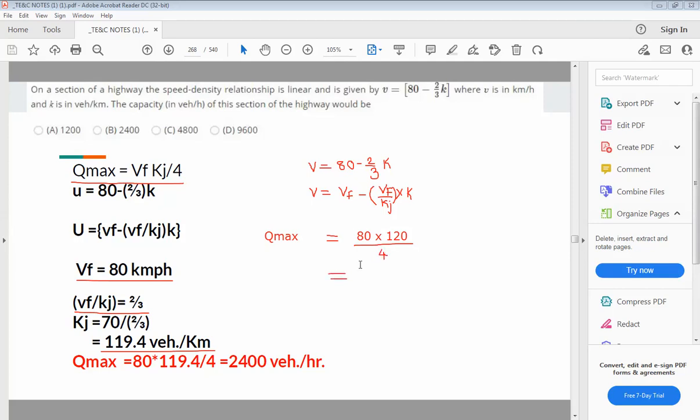So you will get here the answer as 2400 vehicles per hour.